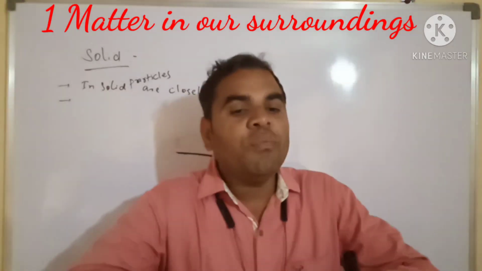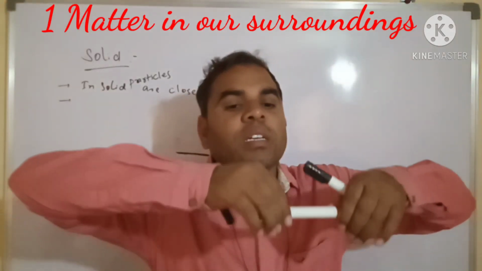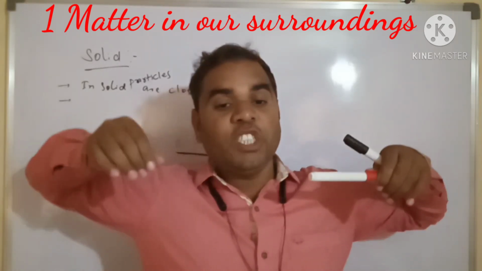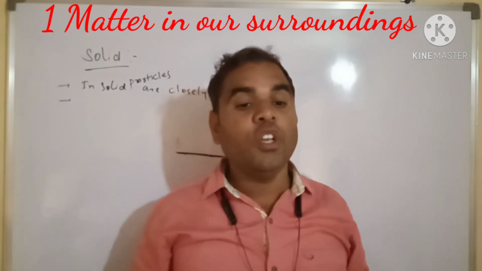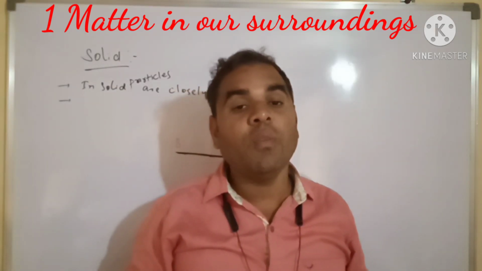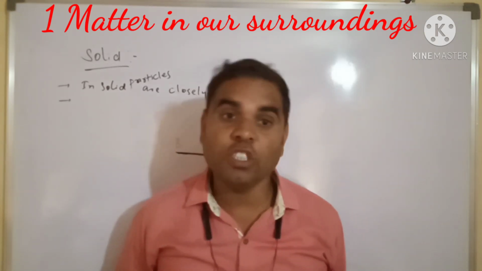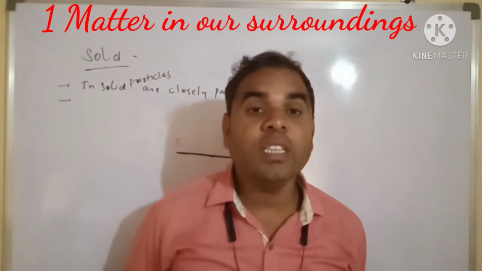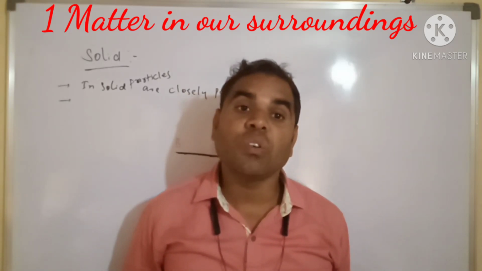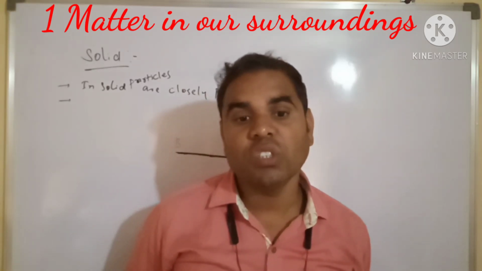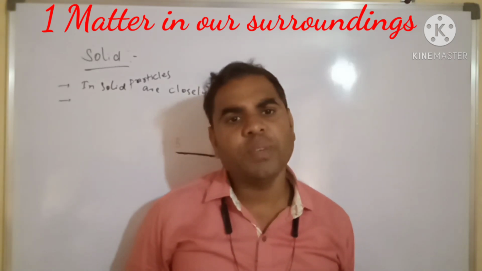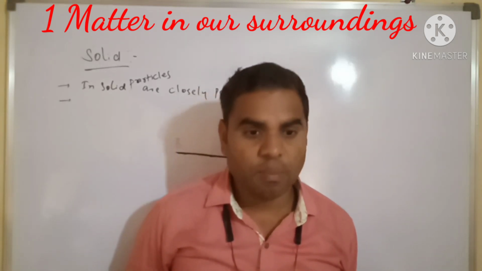If you apply force, what will happen? The shape will be changed. And if you release it, what will happen? It will get back to its original position. See, we are calling rubber a solid. Rubber is a solid. See, we use rubber for various purposes.